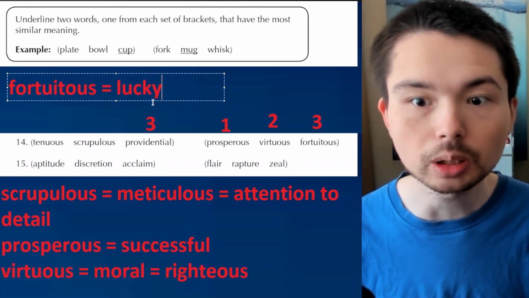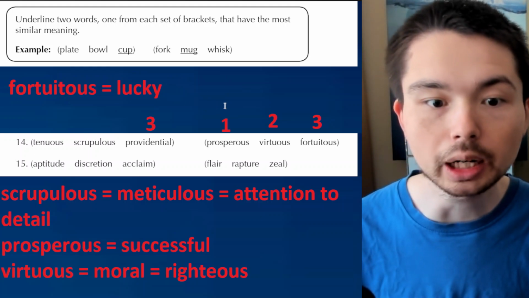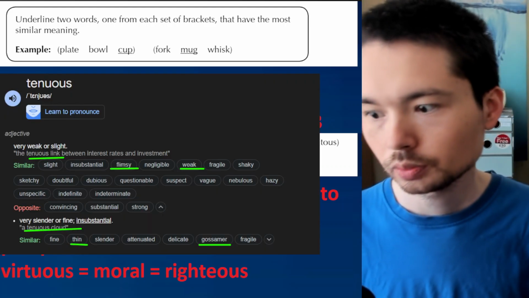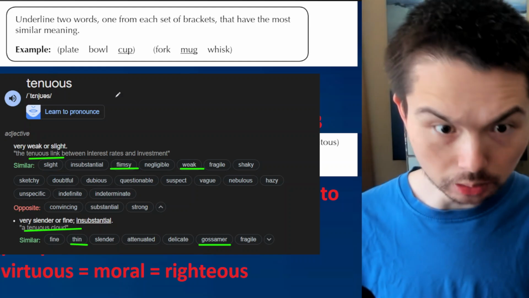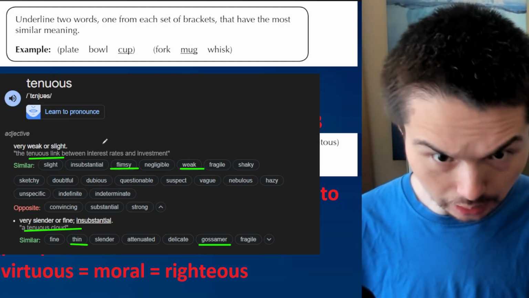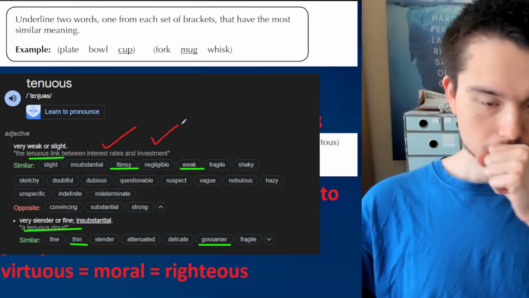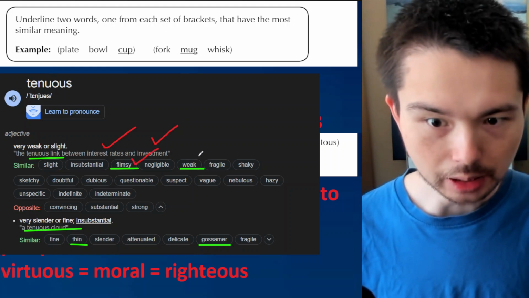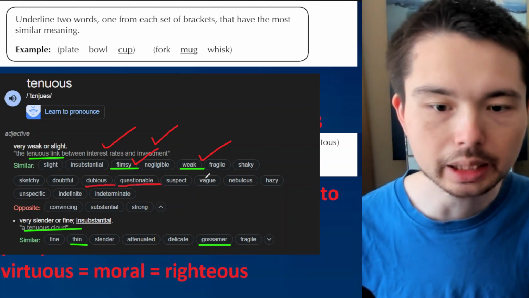And tenuous, well, I think you just keep hanging on. It's like tension. So tenuous, you just keep trying and trying. I'm going to quickly Google that just to make sure. We're 8 minutes in. We are almost done. So tenuous, I actually got a bit wrong. Have a look. The tenuous link between this thing and that thing. So maybe we're connecting 2 ideas, but the link is actually really weak. Flimsy. Weak. Questionable. Dubious. It's not a really convincing link.